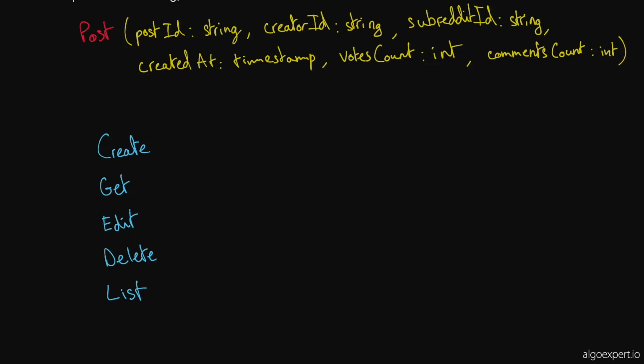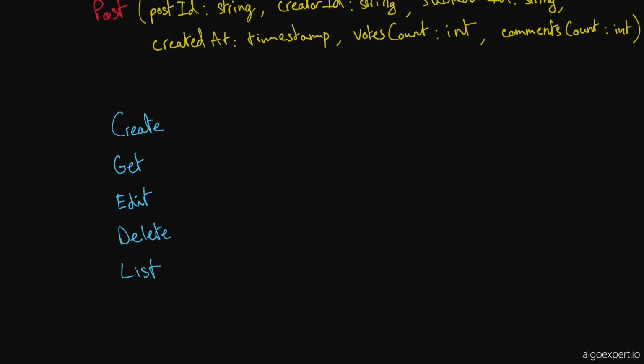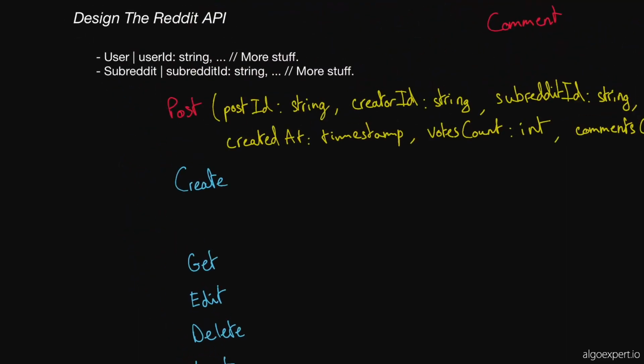Now, as far as the methods, let's see. We can start with create, maybe. Create seems like the natural one to start with. Creating a post, what would it take? We said that the post ID is generated server side, so we're not going to pass in a post ID here. We would want to pass in the subreddit ID that we are in, and we would want to pass in the creator ID, because that's how we get this creator ID. And the creator ID we said is just a user ID. So here, I'm going to pass in both the user ID and the subreddit ID, and the user ID would become creator ID in the backend.